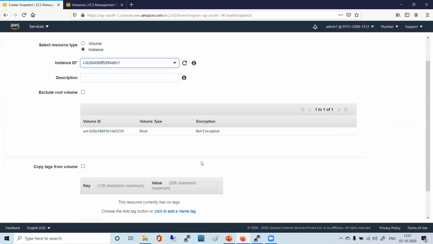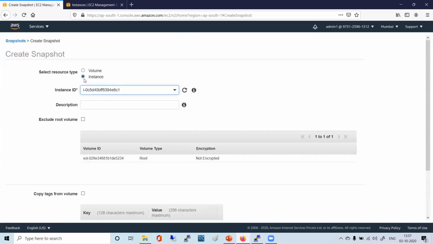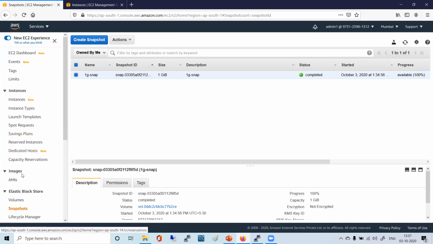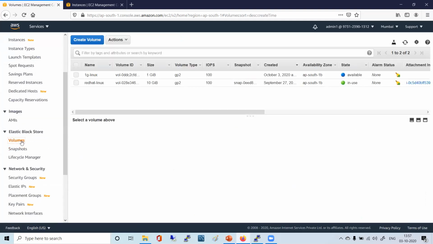Okay, that was my question. When we were discussing snapshot, you were clicking on snapshot and create snapshot. That's me moving ahead of things actually. It will create a snapshot of every volume that is attached to that instance. Yes, and Shweta, then I'll show you how to delete that, terminate that. I'll show you that. You just go to volume now. Let's do that step as well. So go to volume here. You have that 1G, right?